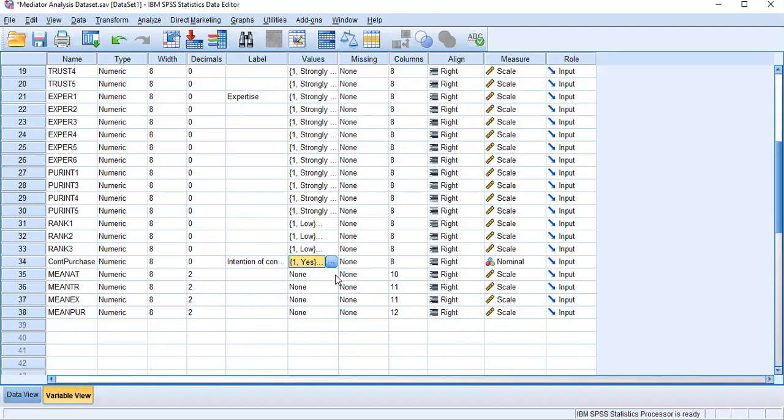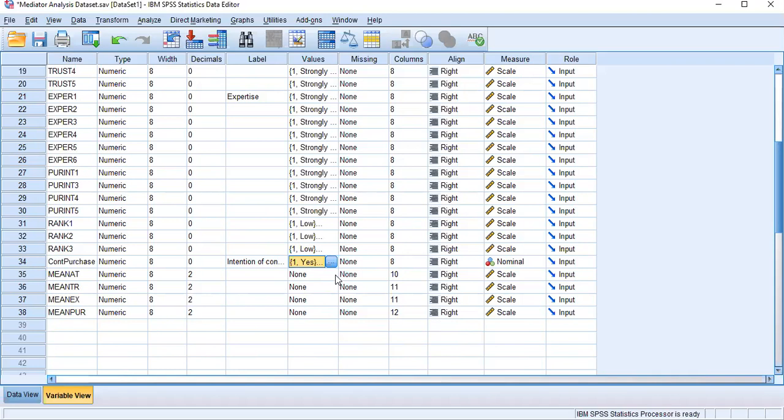So what is the condition? If your dependent variable is going to be measured based on categorical values like male and female, yes or no, something with two categorical levels, we can run binary logistic regression. Now you know what binary is, right? Binary means 1 or 0.